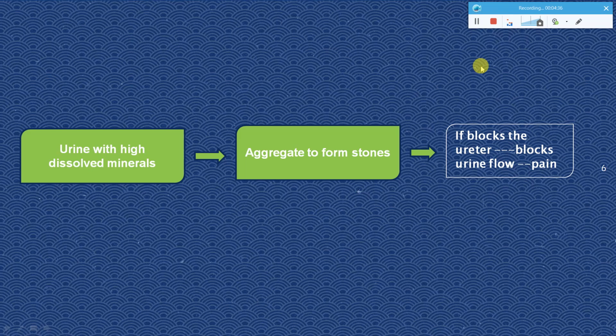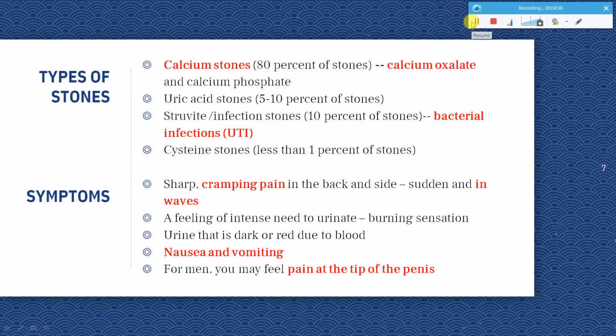So coming to the types of stones, as I told you, calcium oxalate type is the calcium stones. This is the most commonly seen type of stone, so 80% of the cases are because of this. Apart from that, you can see uric acid stones, but these are very rare. You can see stones because of bacterial infection, that is the struvite stone, and you can see cystine stone, but these are the rarest ones. Less than 1% of the stones are because of these reasons, but maximum cases are because of the calcium oxalate stones.